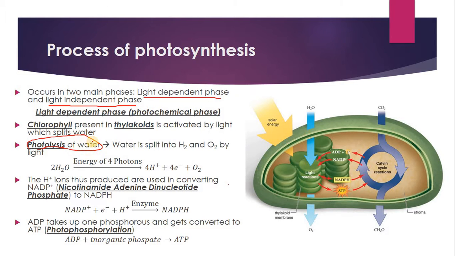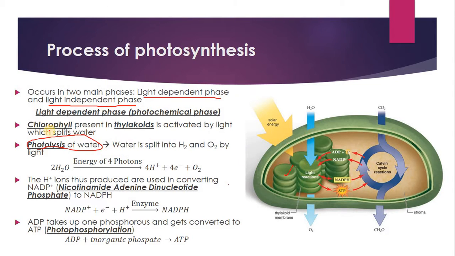Where will the splitting happen? The splitting will happen in chlorophyll, which is present in the thylakoids. These are the thylakoids that we have seen. This is the chloroplast structure, and these are the thylakoids, and it is where this reaction, that is the light dependent phase, will happen.